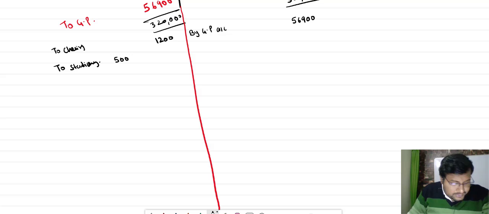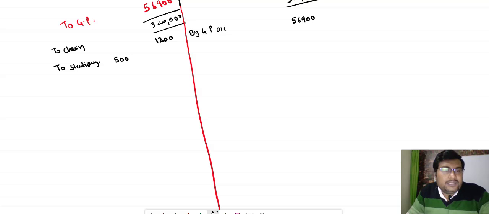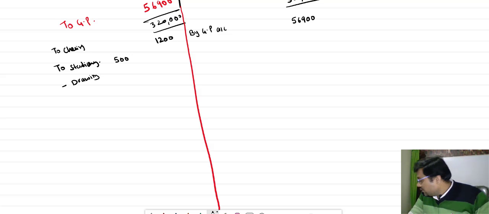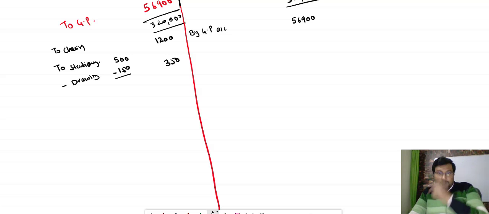But as you can see, we withdrew the stationery for the proprietary use. So minus drawing. How much? 150 for proprietary use. So 500 minus 150 is equal to 350.